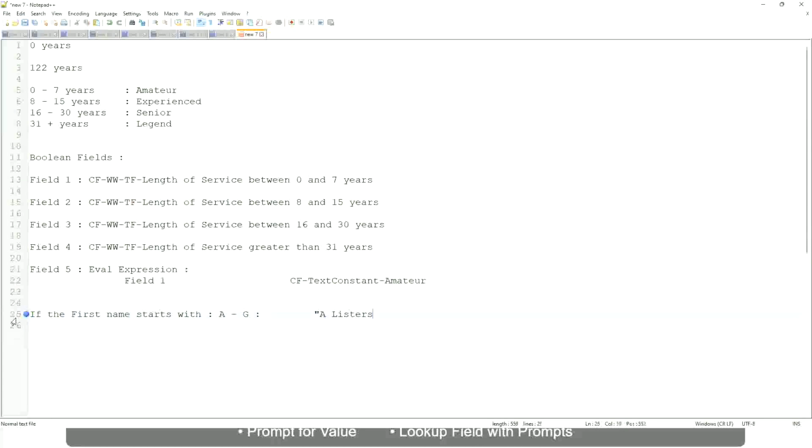Okay, then similarly, what is it? If it is between H to maybe M, then we will say His Majesty.